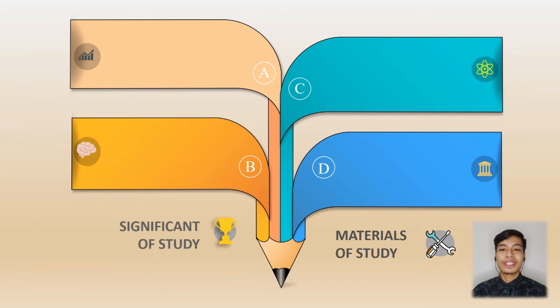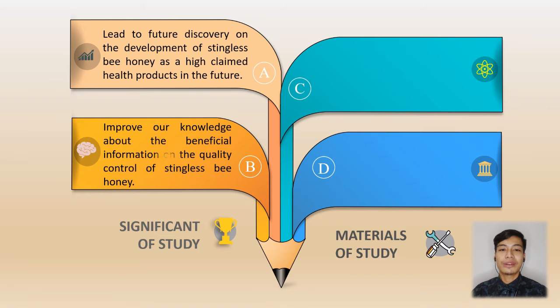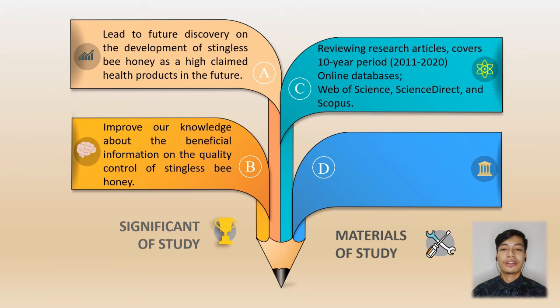For the significance of this study, it can lead to future discovery on the development of stingless bee honey as a high claim health product in the future. It also can improve our knowledge about the beneficial information on the quality control of stingless bee honey. For the material of study, I have reviewed research articles that cover a 10 years period from 2011 to 2020 using the online databases such as Web of Science, Science Direct, and Scopus.